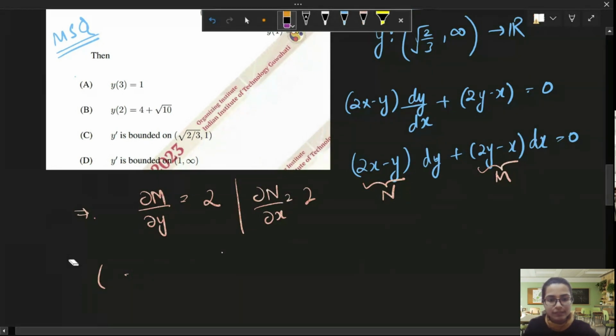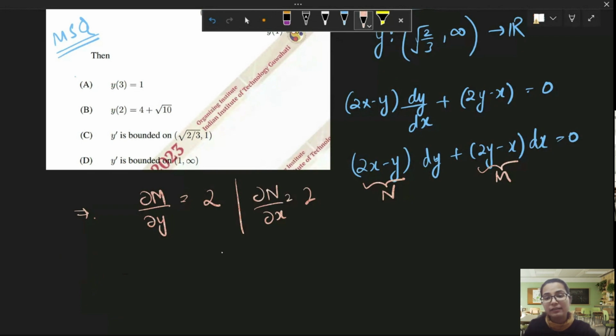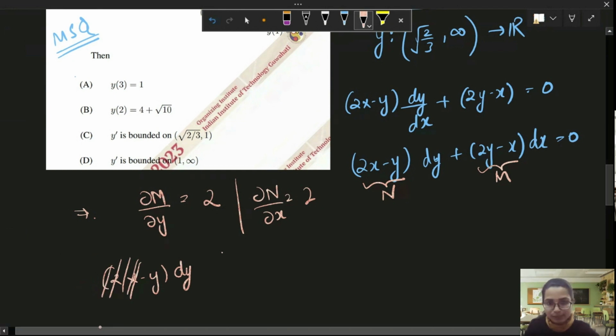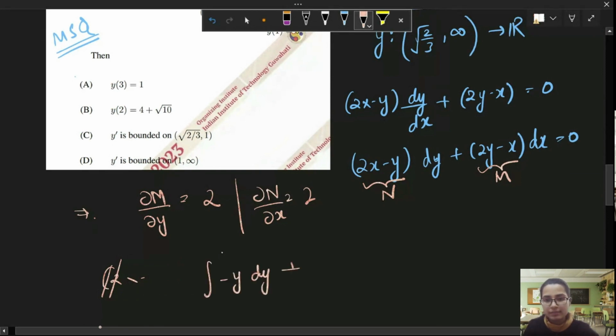But for y, we can't directly integrate. We'll have to integrate in y all those terms which are independent of x. So in order to integrate 2x minus y dy, we'll have to take out all those terms which are dependent on x. So 2x will be removed. This becomes minus y dy plus, and we can integrate the N term as it is.